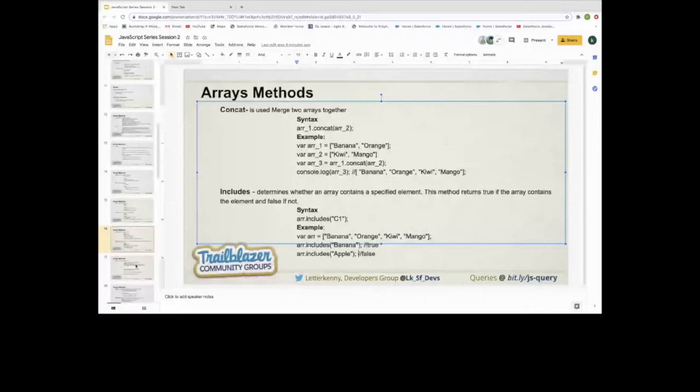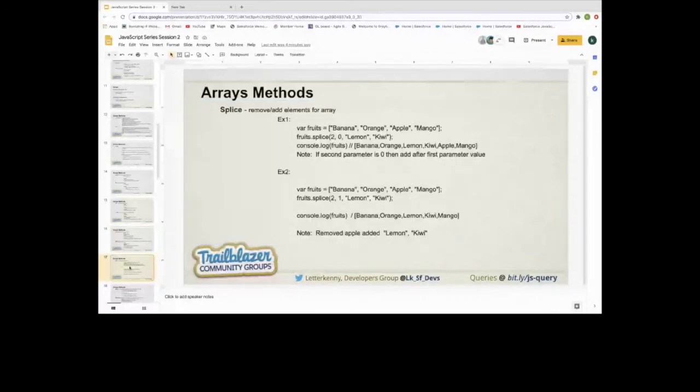Now moving on to the splice method. I already mentioned there are two different methods, splice and slice. Basically splice is for adding and removing elements from an array, and slice is basically to extract or cut a piece of the array and return a new array.